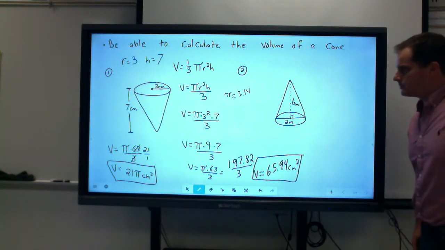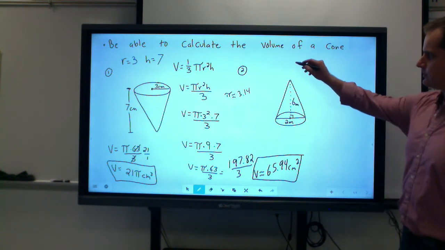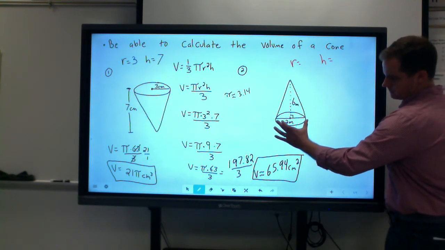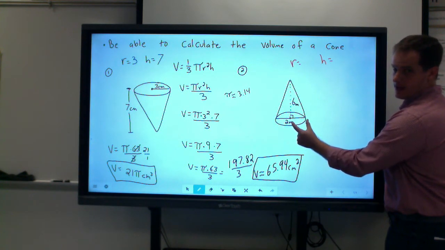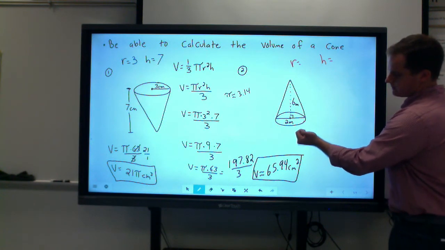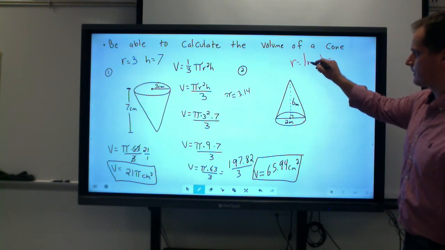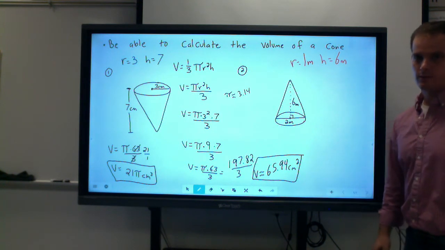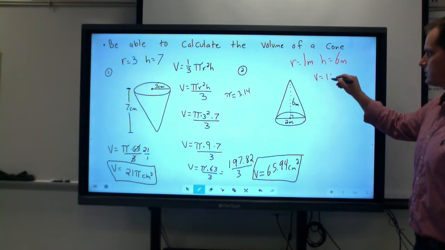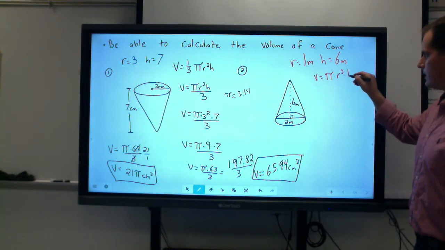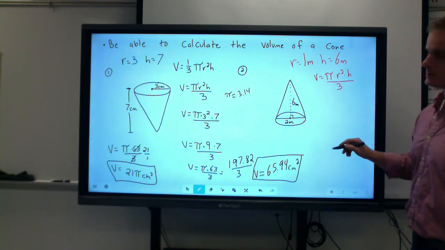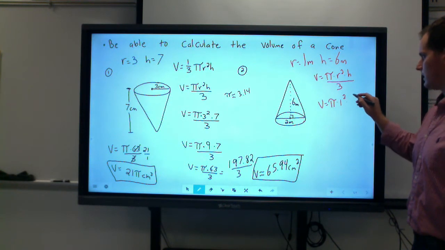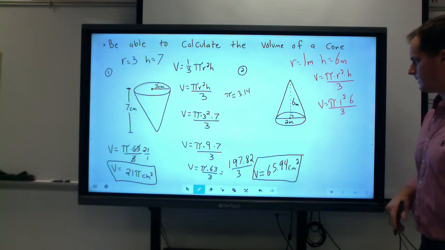For this one, for number 2, again, I tell my students to always identify the radius and the height. This measurement, this 2 meters, is the diameter. So again, half of that is your radius. So we're going to use 1 for radius. And our height is 6. We'll continue to use the formula. So volume equals pi r squared h divided by 3. Substitute our numbers in. We end up with volume equals pi times 1 squared times 6 all over 3.